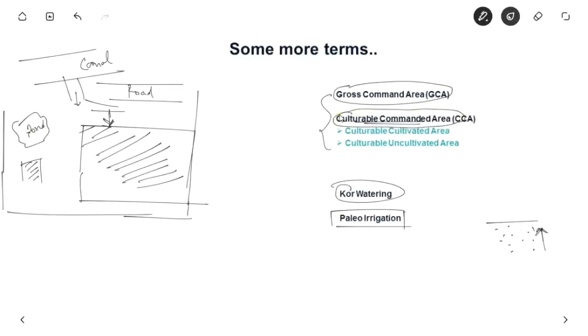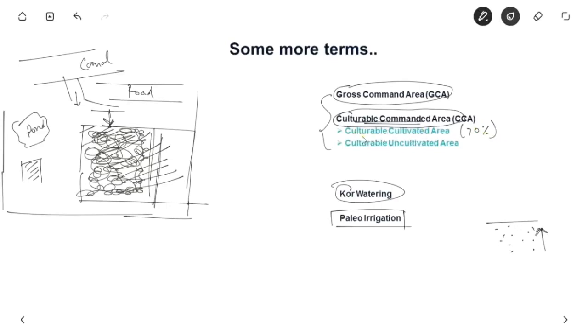Out of this, we irrigate only a certain portion of land, usually based upon crop requirement. Some crops require more water, some require less. So we cultivate a portion of land and irrigate some portion.